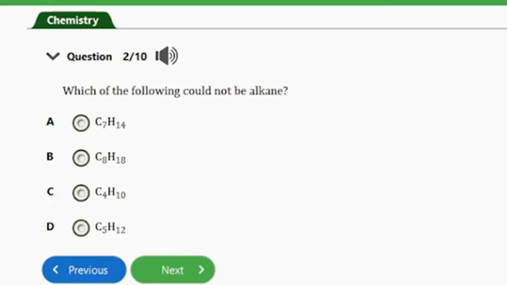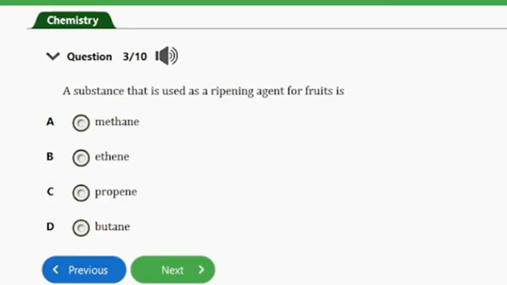For instance, for C8, 2n is actually 8 times 2, that's 16, then plus 2, that's 18. That's correct for alkanes. For C4, 2n is going to be 8, then 8 plus 2 is 10, so that's correct. For C5, 2n is going to be 10, so 10 plus 2 is 12, that's correct. But for C7, 2n is going to be 14, and 14 plus 2 is 16, so this is the odd option here, and that's the answer to this question. So let's consider the next question, guys.